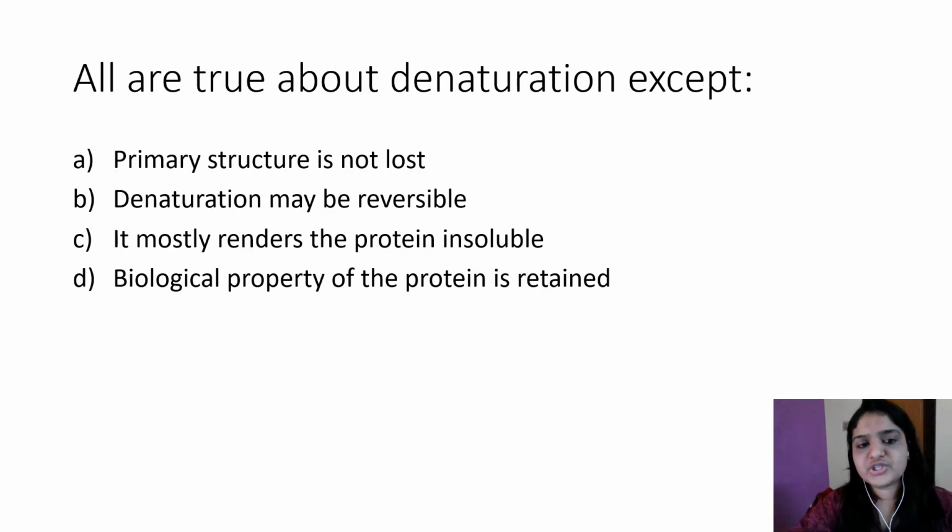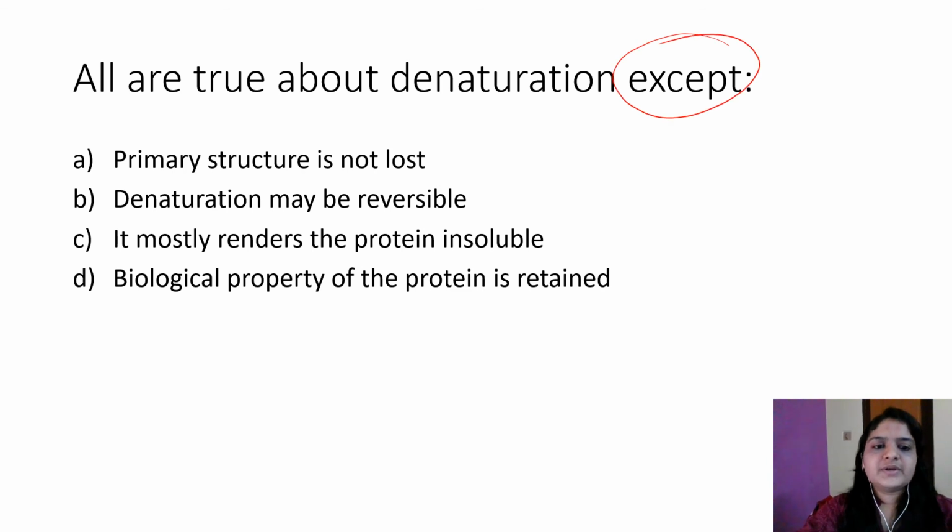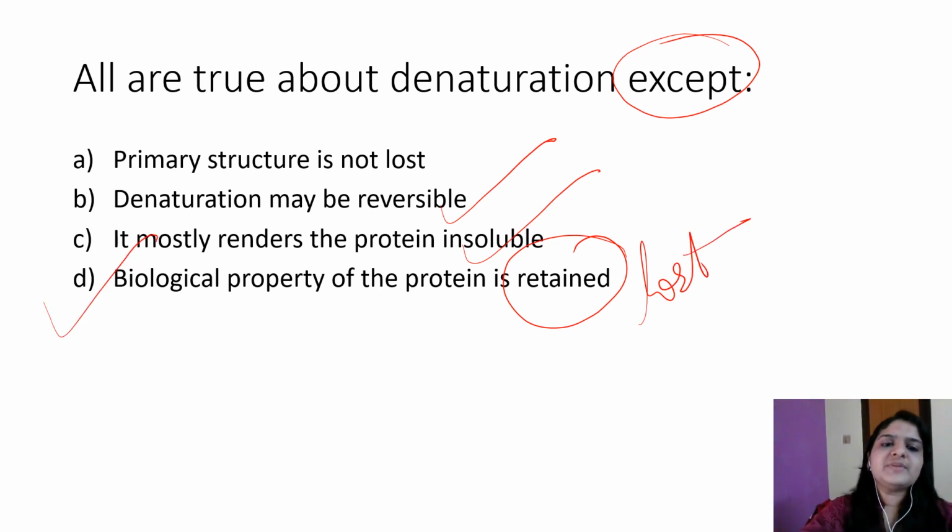All are true about denaturation except. In denaturation, primary structure is not lost. Denaturation may be reversible. It mostly renders proteins insoluble. Biological property of protein is retained: which is the correct option? All are true except. Denaturation may be reversible, yes, that is a true statement. It can be both reversible or irreversible. Mostly renders protein insoluble, that is also true. Biological property of protein is retained, is that true? No, it is lost. Biological property is lost in denaturation. So that is the answer. Primary structure is not lost, that is also a correct statement. Only the secondary, tertiary and quaternary structure is lost. So here the answer is D.